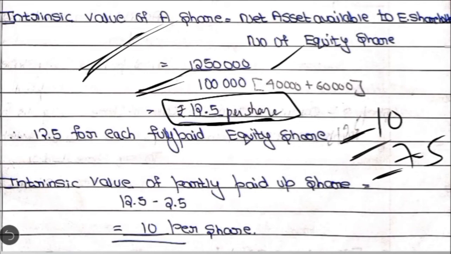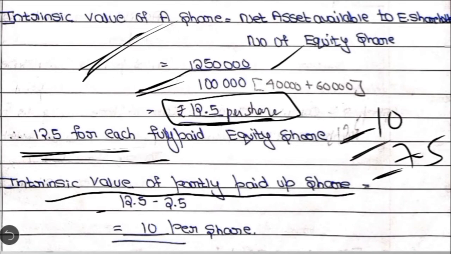So in the case of the first category, which is fully paid up, the intrinsic value is 12.5. But coming to the second category, that is the partly paid up share, the intrinsic value is 12.5, which is in respect of fully paid up, minus the uncalled amount per share 2.5. So the remaining balance would be rupees 10 per share. This is how we have to calculate the intrinsic value where there are two categories of equity shares with different paid up values.